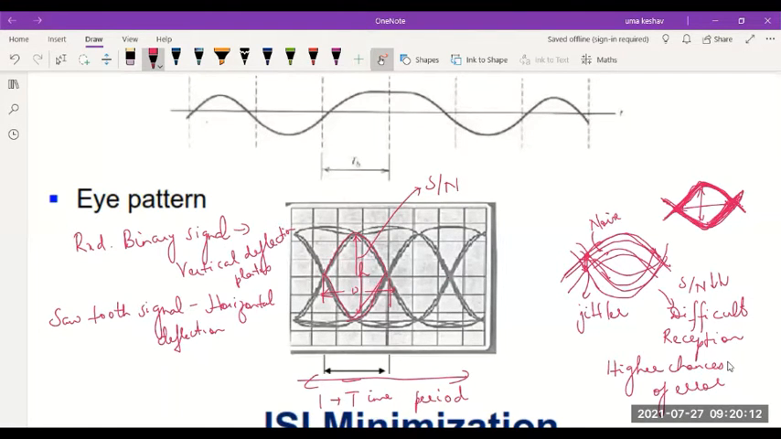So if the eye opening is very small, it indicates that the signal to noise ratio is not high enough, and that is because of the effect of noise, the effect of jitter, the effect of the non-linearity in the channel and all that. Everything causes the eye opening to become smaller and smaller, both in width and height. And with that, we can measure the various parameters.